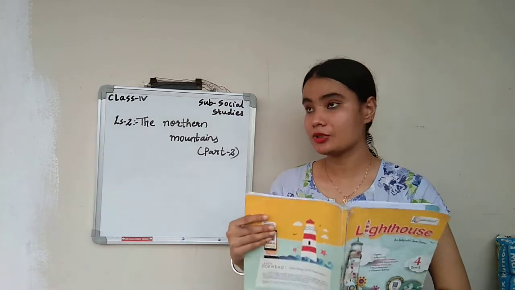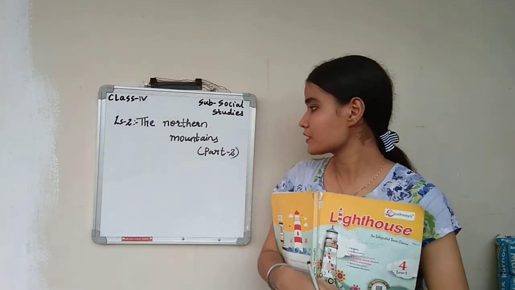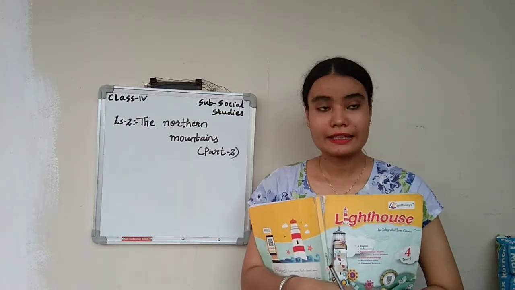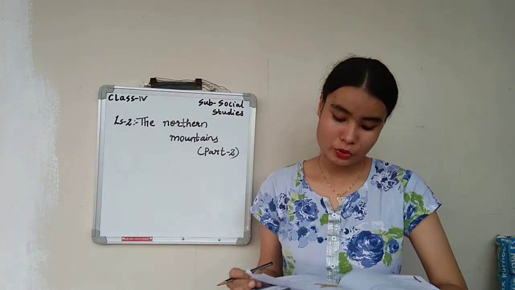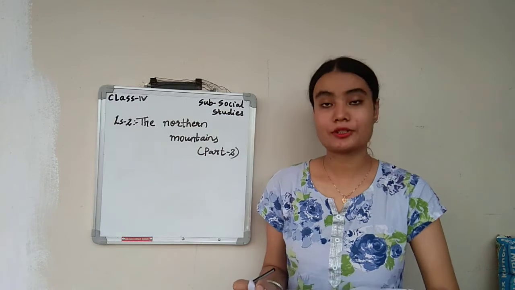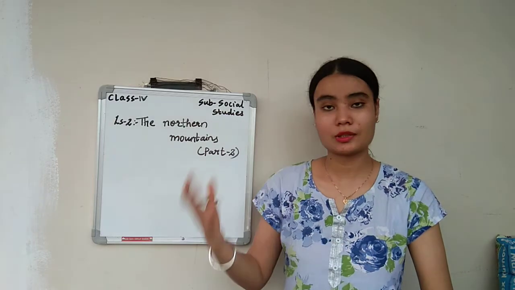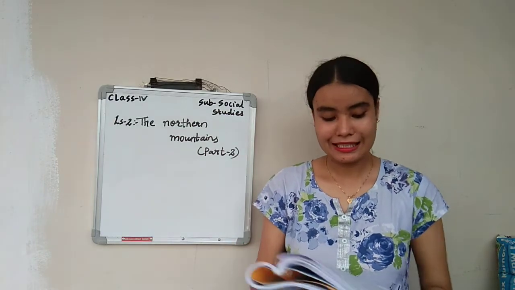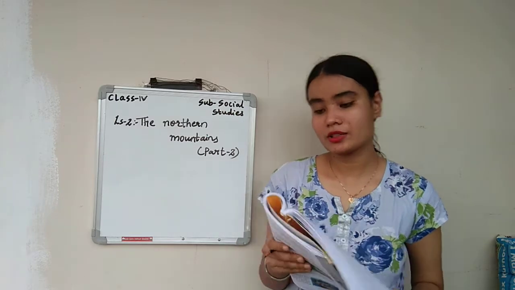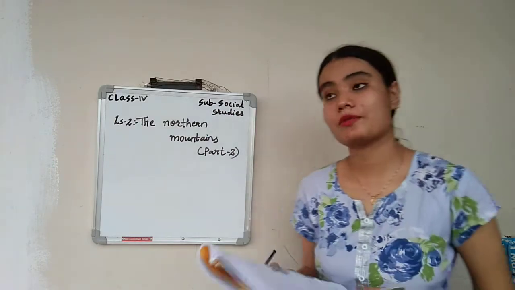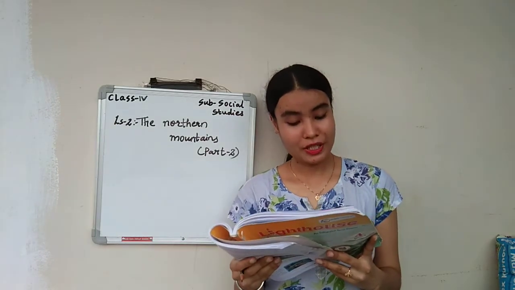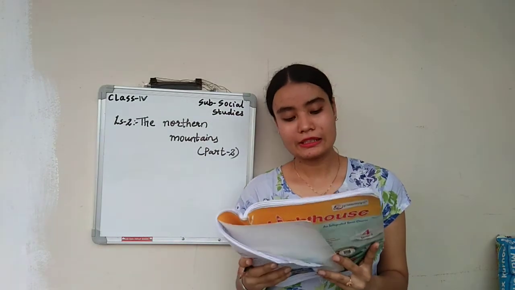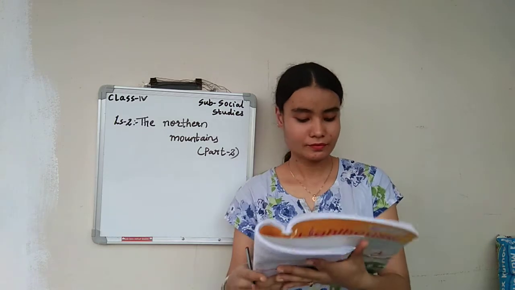Yes. So children, today we are going to start part 2 of lesson number 2, the Northern Mountain. In part 1 we have learned about the Himalayas, and among the 4 zones we have learned about one zone, that is Greater Upper Himalayas. So now we will learn about the other zones, that is Lesser or Middle Himalaya, Lower Himalayas or the Northeastern Hills, as well as today we will learn about the uses of Himalayas. So everyone take out page number 142, Lesser or Middle Himalaya.